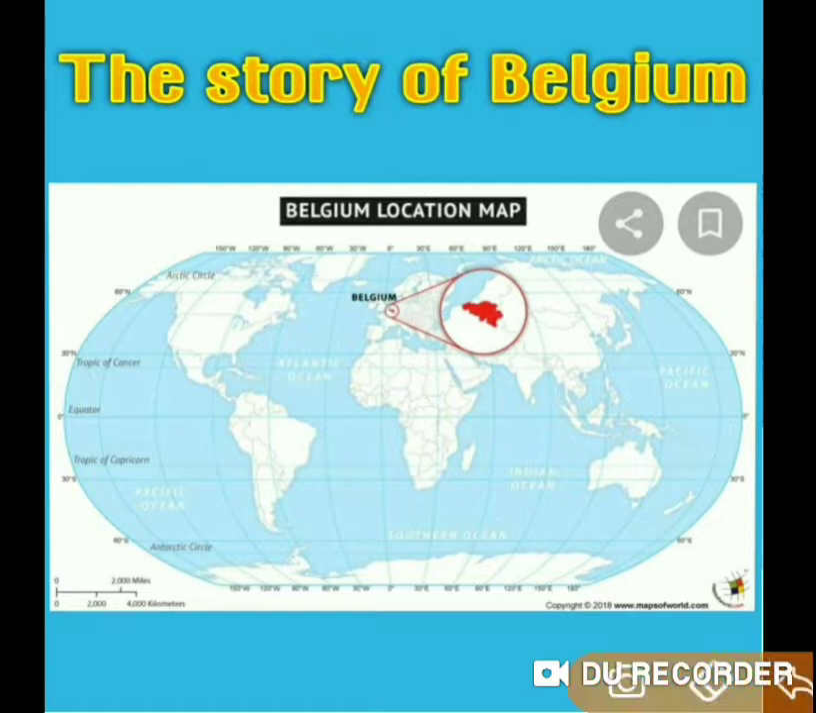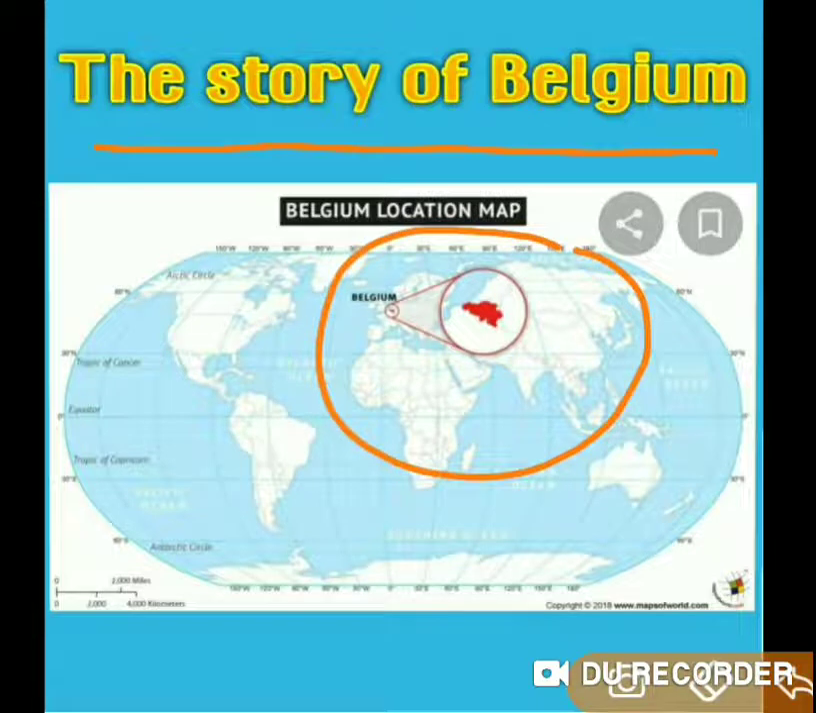So now let us start the first topic, the story of Belgium. Belgium is a small country which can be found on the European continent. As you can see on the map of the world, you can see the location of Belgium. Belgium is a very small country which can be found on the European continent.